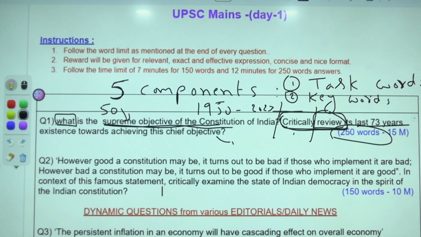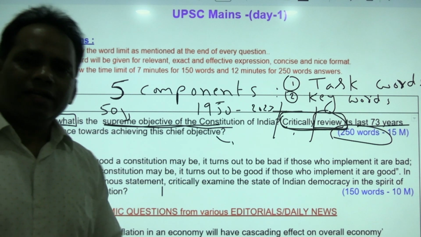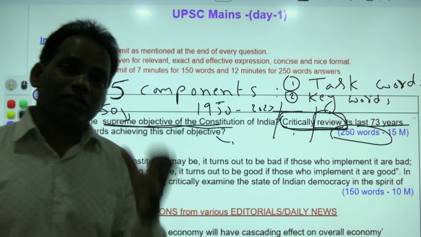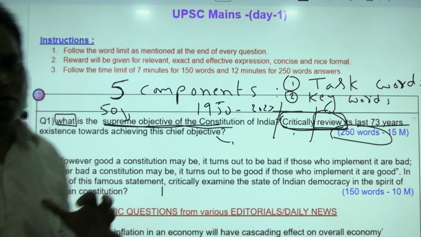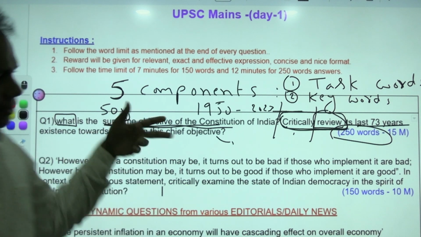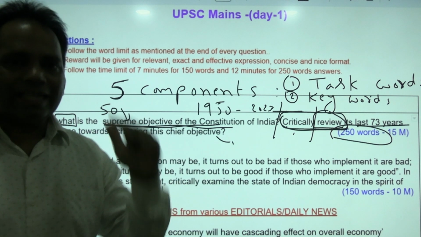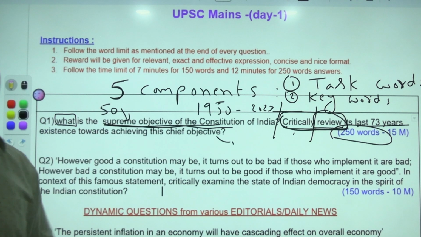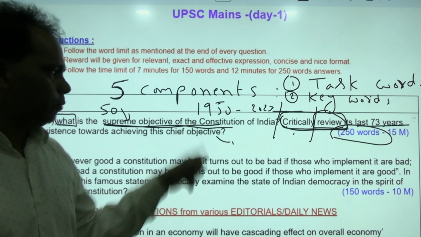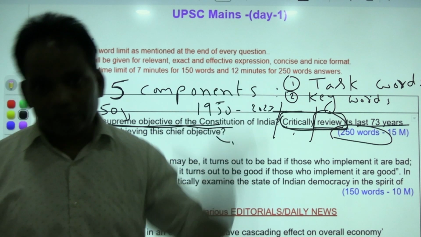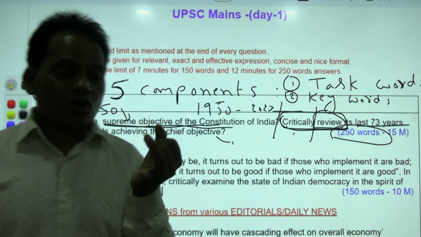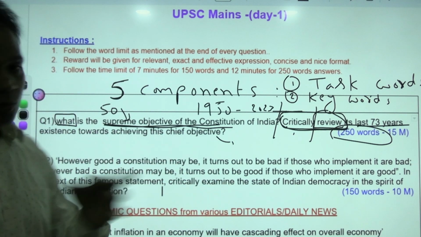What is the supreme objective of the Indian Constitution? The objectives of the Indian Constitution we can mostly see in the preamble of our Constitution. What are the main objectives? Justice, liberty, equality, and fraternity. These are the chief objectives of the Indian Constitution. Out of these, the word justice is important, where social, economic, and political justice is more important.